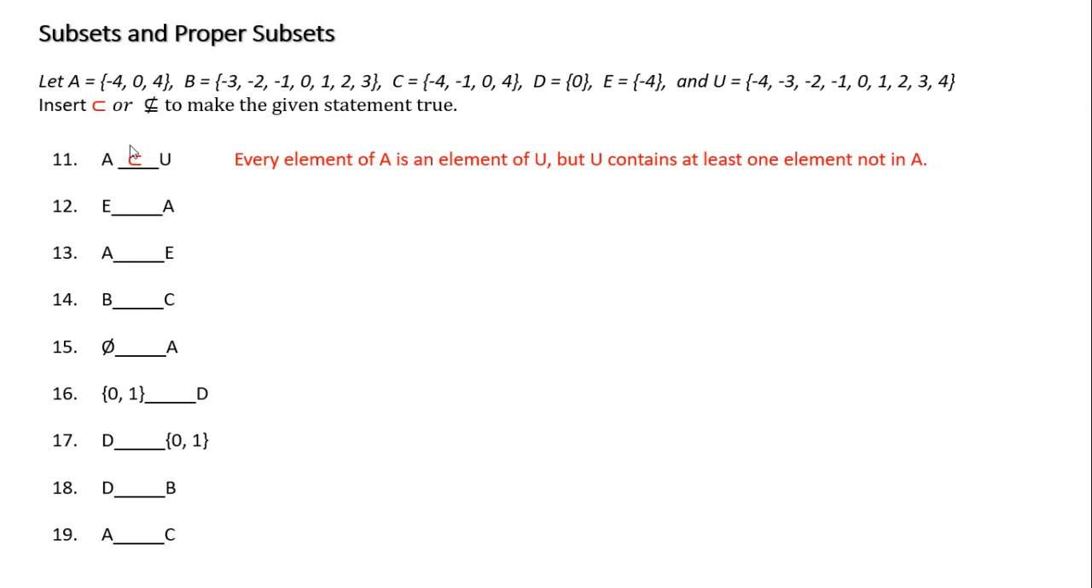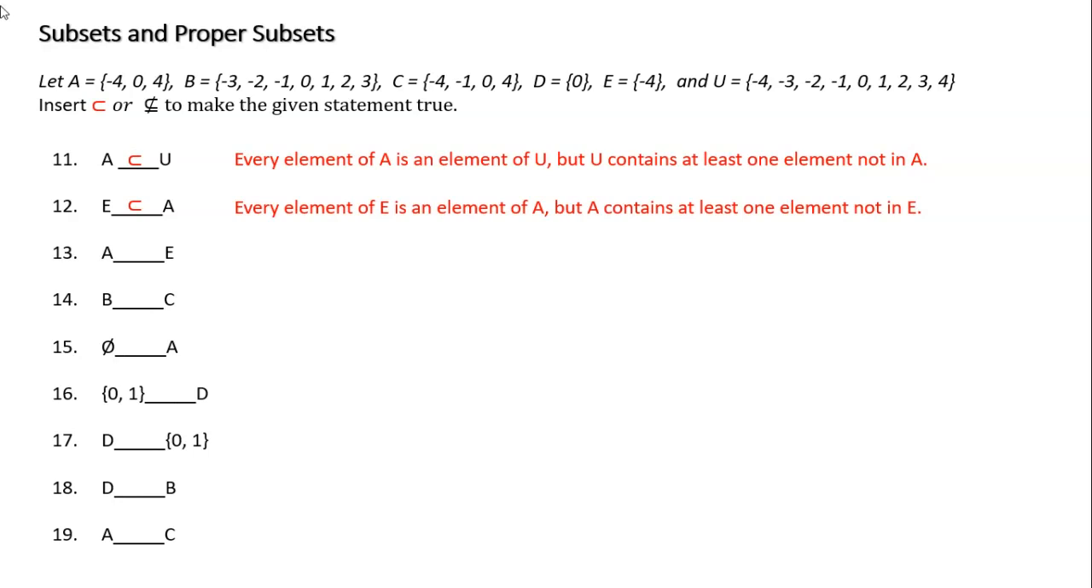How about E and A? So E and A is also a proper subset. Why? Because every element in E is an element in A, but A contains at least one element that's not in E. Yes? So again, I'm just going through this because I think we can see them.